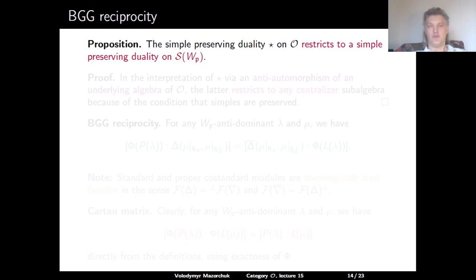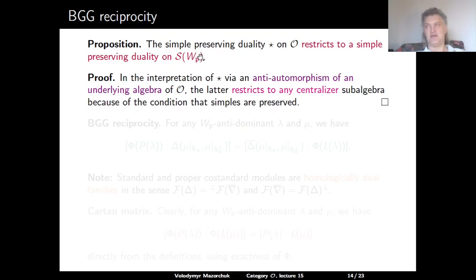So first of all, we know that the simple preserving duality on O restricts to a simple preserving duality on any S subcategory. Indeed, the simple preserving duality has an interpretation as an existence of a certain anti-automorphism of the underlying algebra of O. And this anti-automorphism is supposed to fix some set of primitive idempotents.